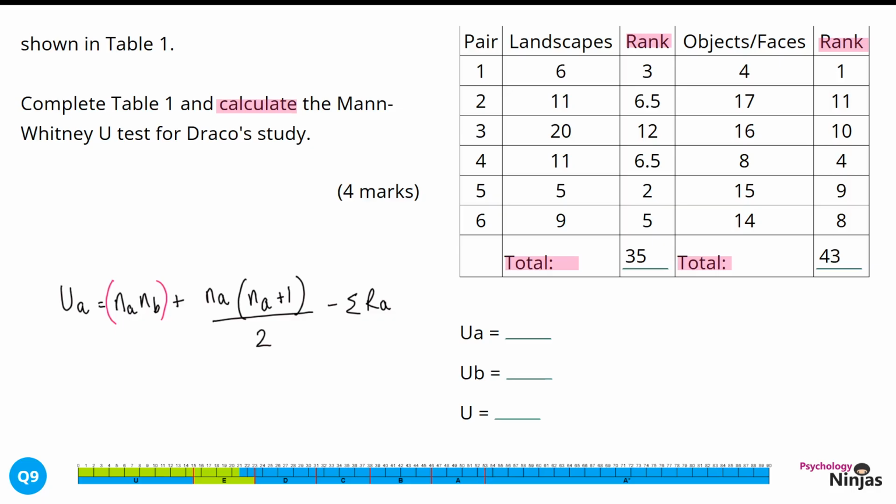The first brackets are going to go around the first part of our formula, and we've got NA multiplied by NB. And then we're going to add that to the second part of our formula and take that away from the third part of our formula.